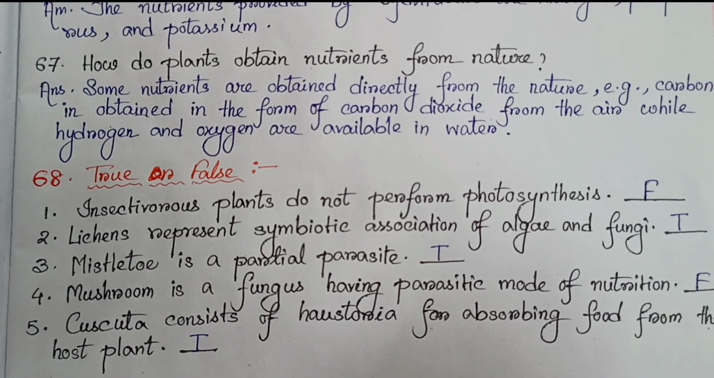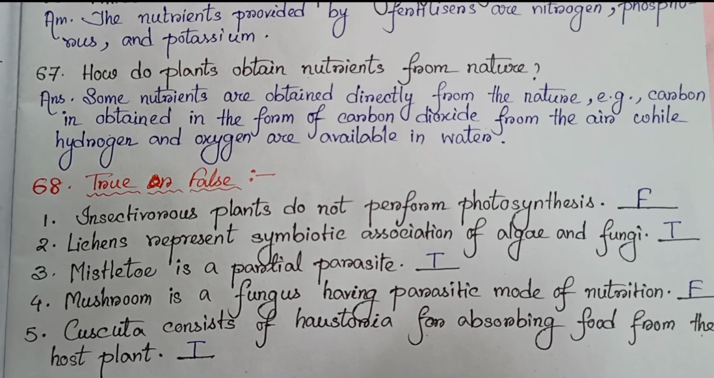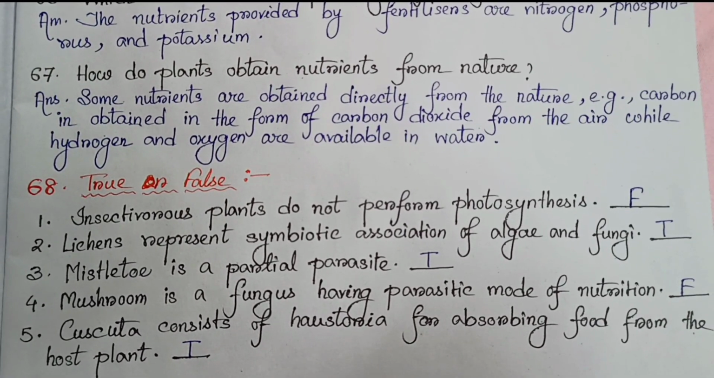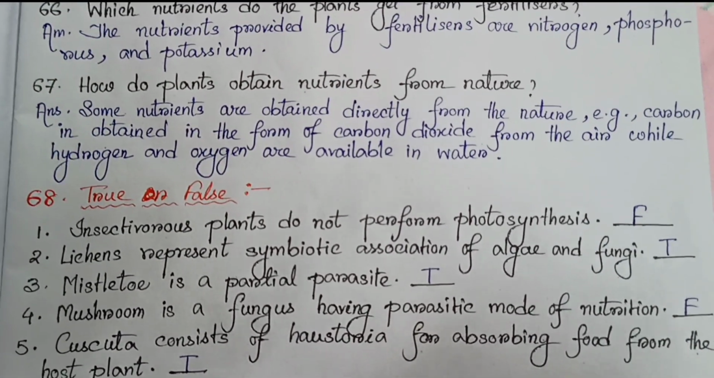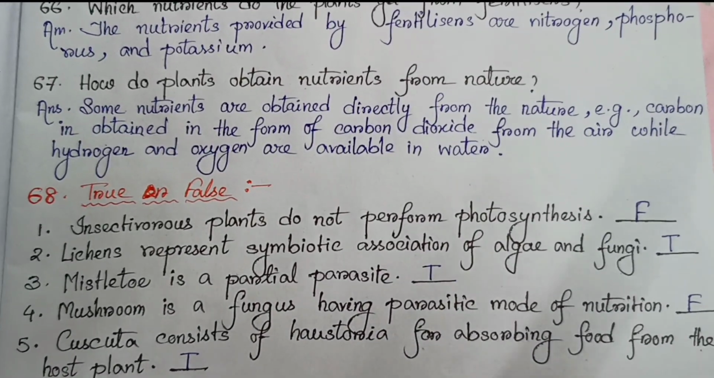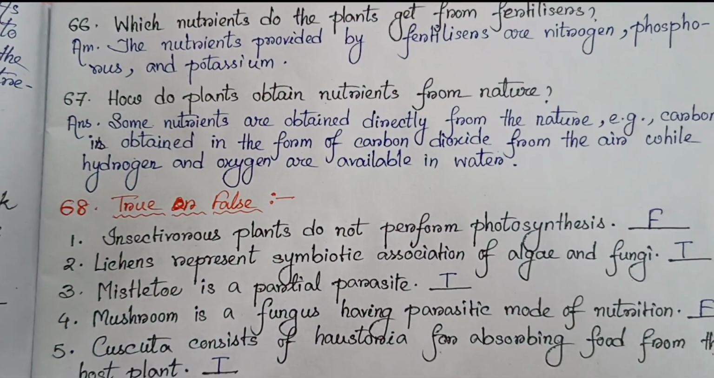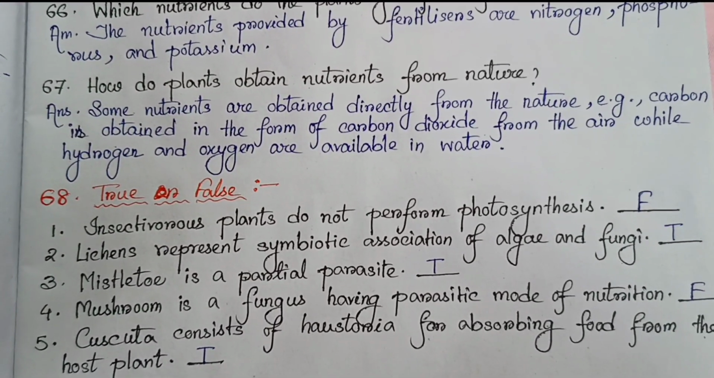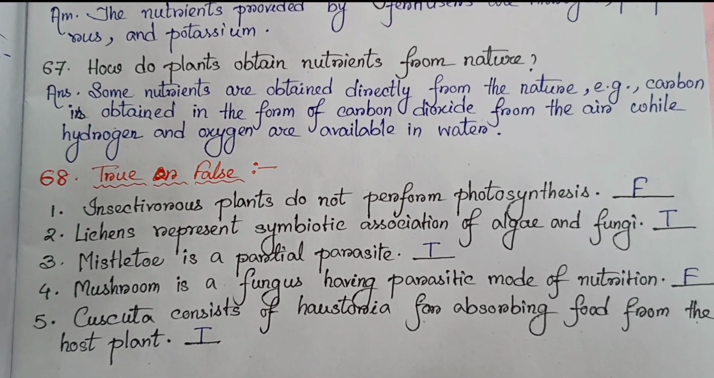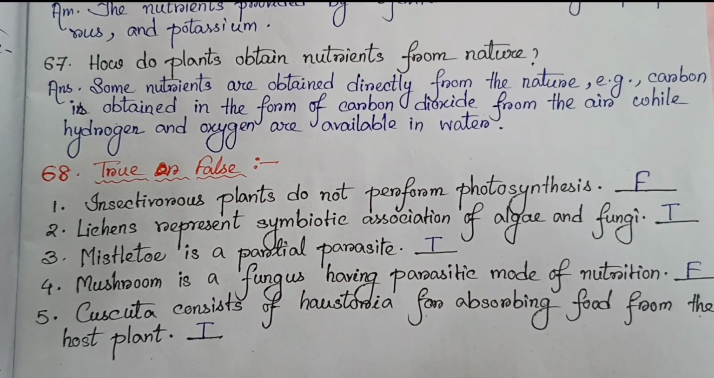Number 67. How do plants obtain nutrients from nature? Some nutrients are obtained directly from nature. For example, carbon is obtained in the form of carbon dioxide from the air, while hydrogen and oxygen are available in water.